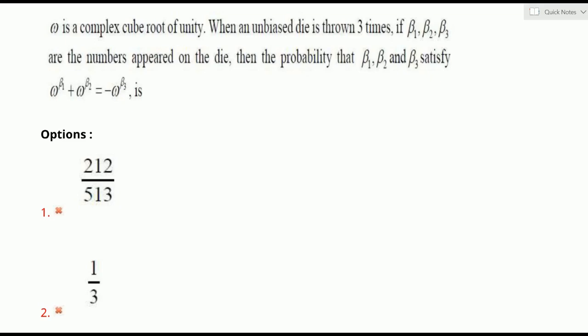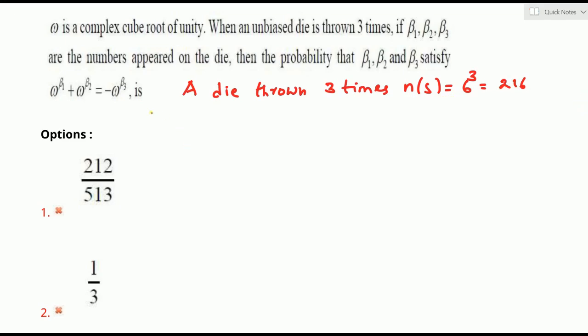So first, what is the given trial experiment? A cubical die is thrown 3 times. Now all possible outcomes, that is n of S, we can take as 6 cube, where 6 indicates the number of events in a single throw. Since it is done 3 times, it becomes 6 cube. This is the total possibilities.